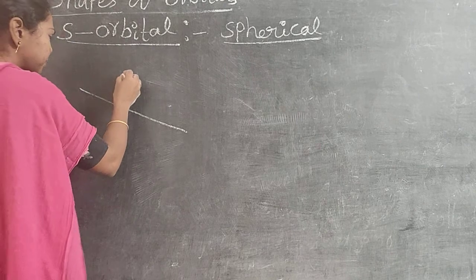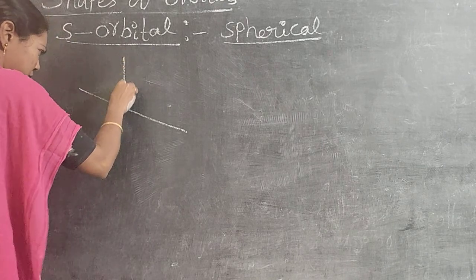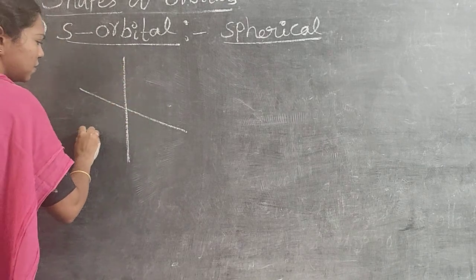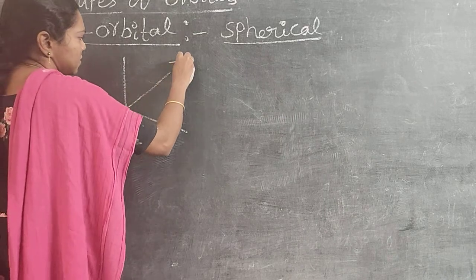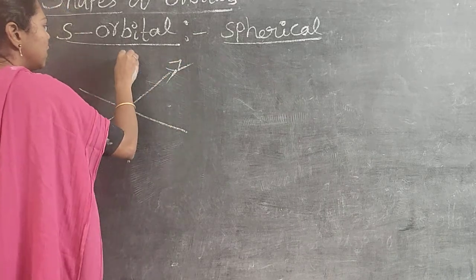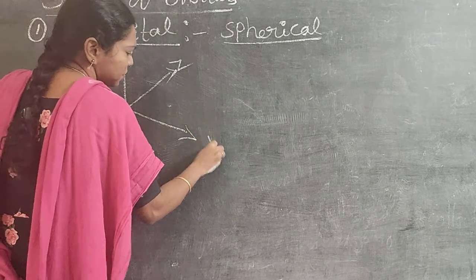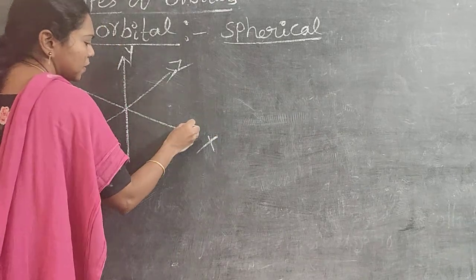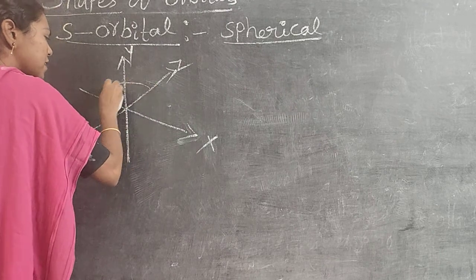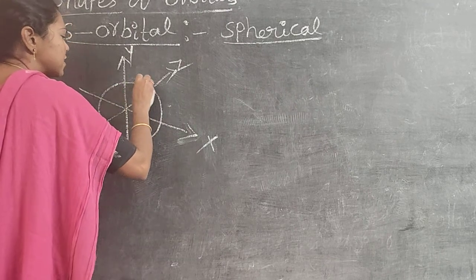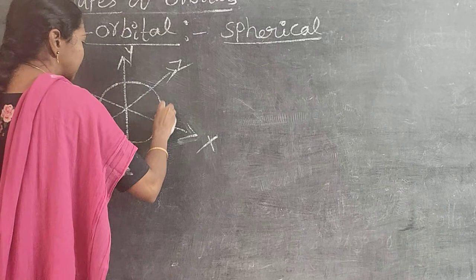X-axis, Y-axis, Z-axis. And spherical means along the 3 axes it is spherically rotated like this.